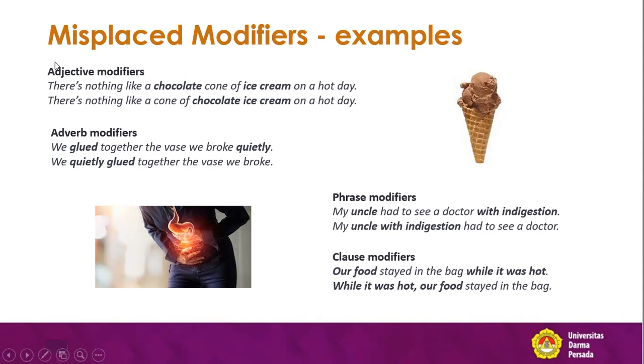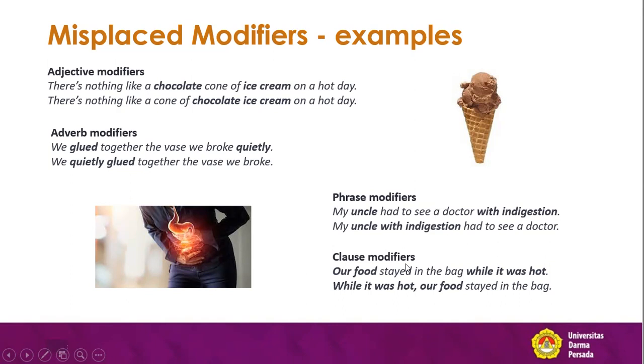Phrase modifiers. Adjective, we did discuss. Adverb, we did discuss. Now we have phrase modifiers. My uncle had to see a doctor with indigestion. With indigestion is a phrase modifying the doctor in this sentence. Is that true? No, that is funny. With indigestion is not supposed to be after the doctor. We are talking about the patient, my uncle. So: my uncle with indigestion had to see a doctor.